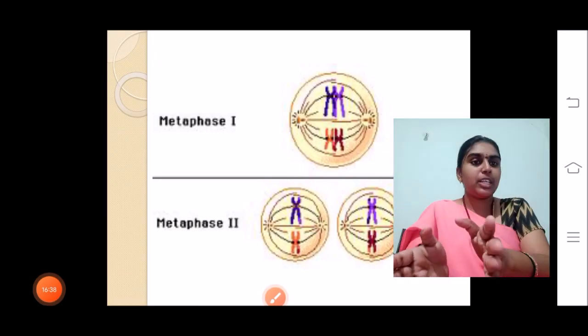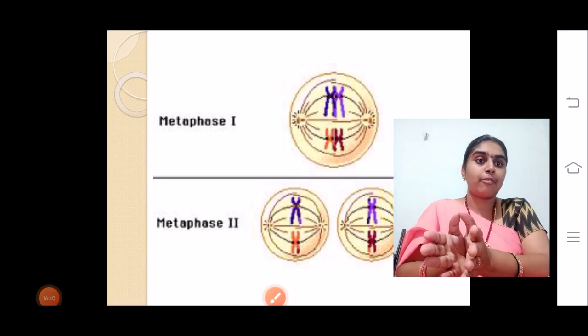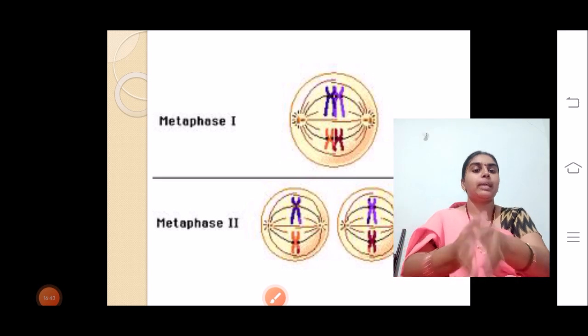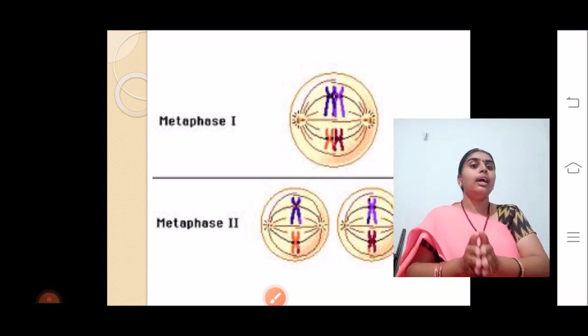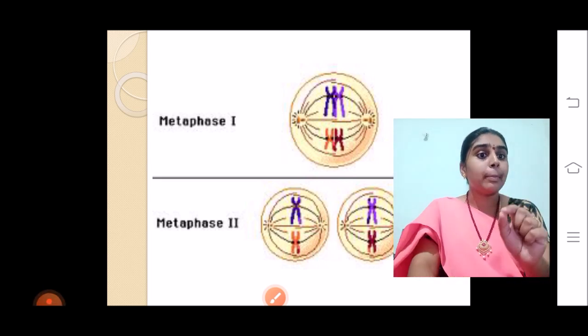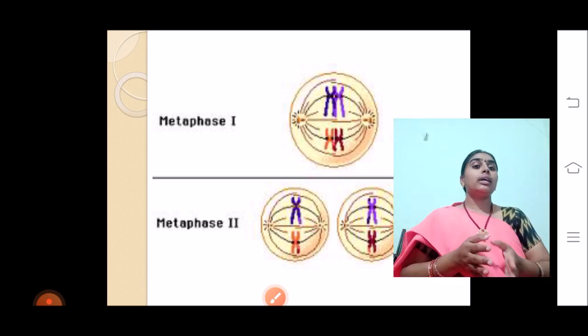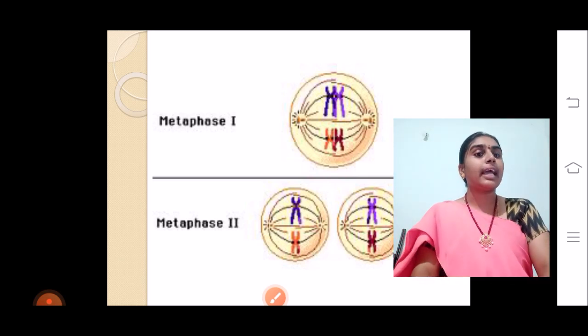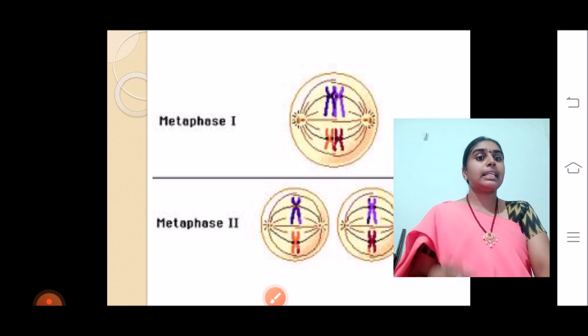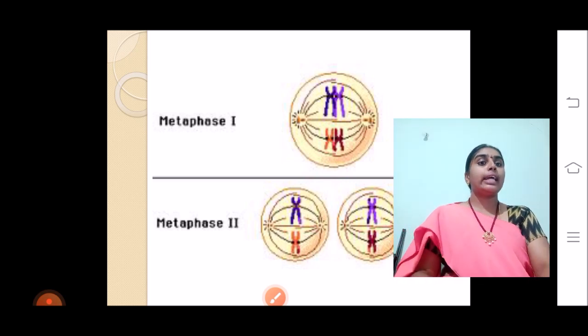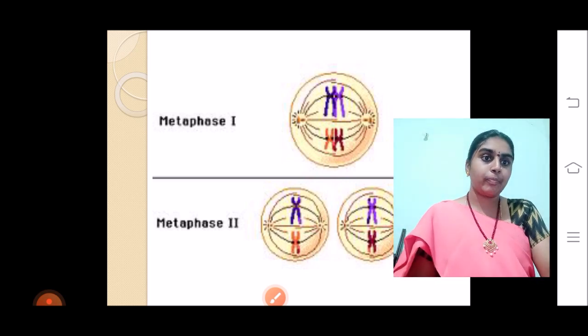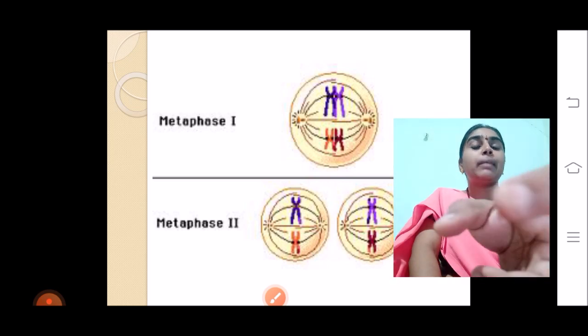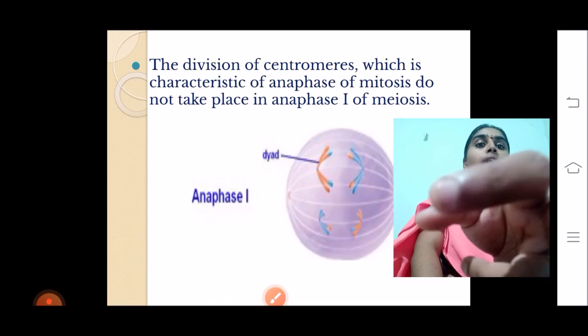In metaphase 1, the chromosomes that have entered the cytoplasm will arrange themselves at the equator. Meta means M, M means middle. So in the middle of the cell, they are going to arrange themselves and they will be ready at the equator to get separated to the opposite poles. After metaphase, these cells are going to enter anaphase 1.